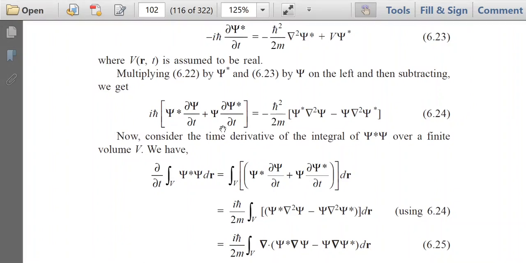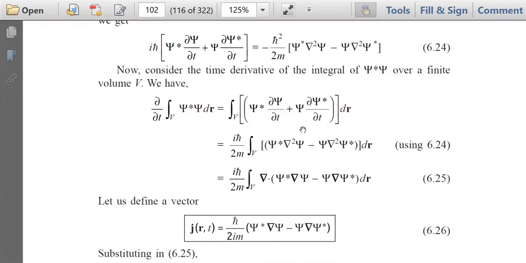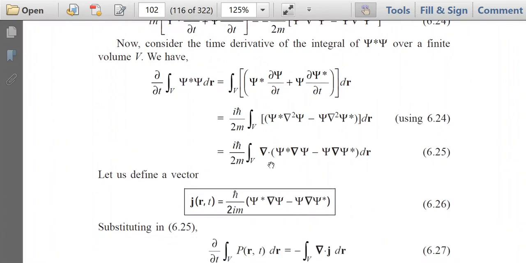So you are putting the value of this term from equation 6.24. So we are obtaining this one, and after simplification, iħ squared by 2m ∇·(ψ* ∇ψ − ψ ∇ψ*) dr. So ∂/∂t of ψ*ψ dr is equal to this one.